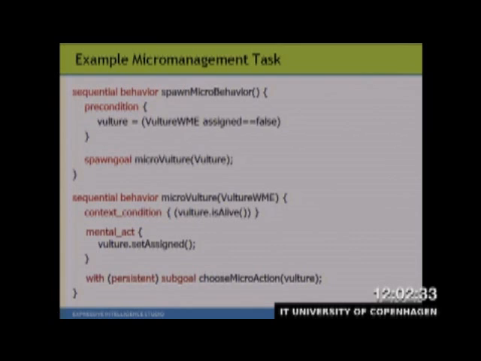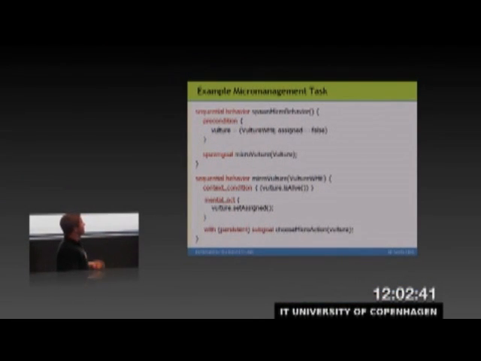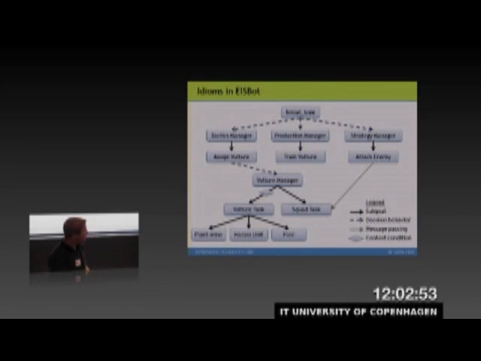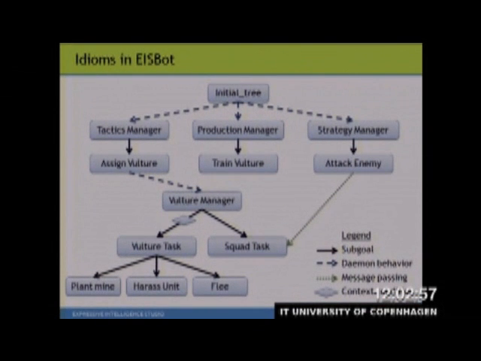spawn micro behavior won't run another micro sub-goal on the same vulture since it's now been assigned to this task. And once it's been assigned, it then consistently pursues this micro action, which could be one of many things such as fleeing from the opponent, placing mines, or harassing a unit. So here's a subset of the behavior tree of our agent at one point in time. What happens is the root behavior spawns several of our manager components.